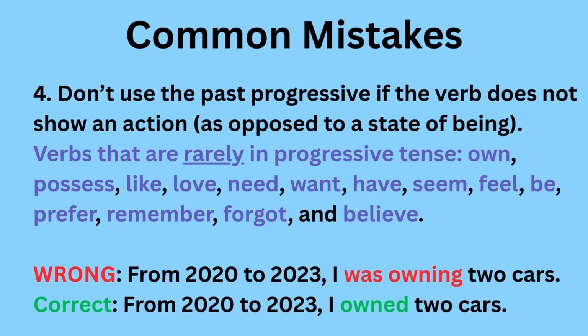So incorrect: From 2020 to 2023, I was owning 2 cars. This is incorrect. You would want to use the simple past. From 2020 to 2023, I owned 2 cars. All right, let's practice.